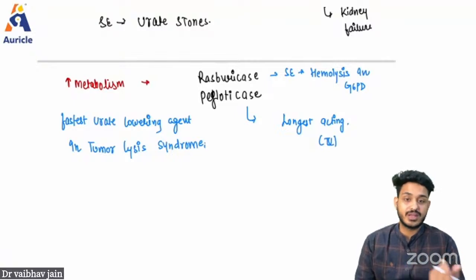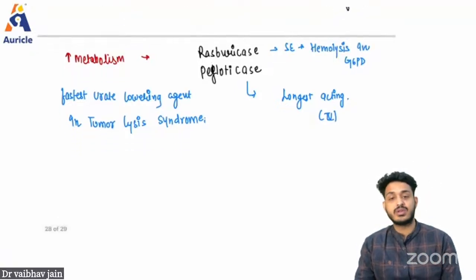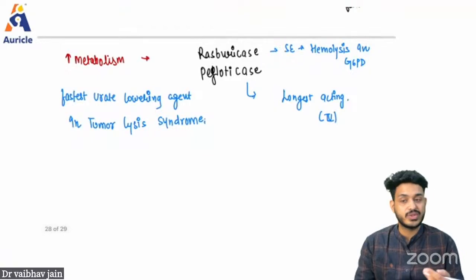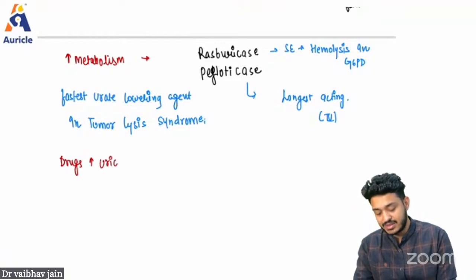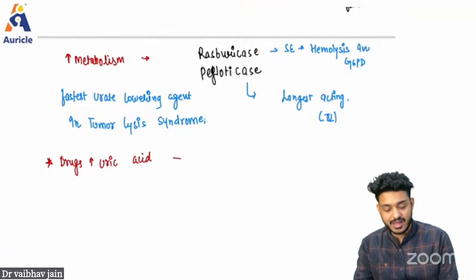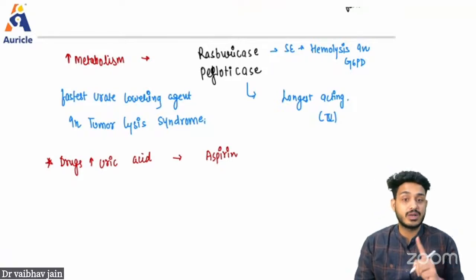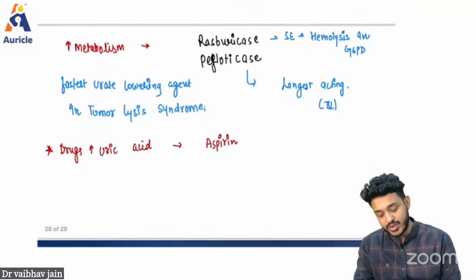Let me summarize all the drugs which can increase uric acid, so that you can remember them. The first drug I taught you today is aspirin. We never give aspirin in acute gout. In acute gout the drug of choice is indomethacin. In chronic gout, we give allopurinol. So the first thing is aspirin.